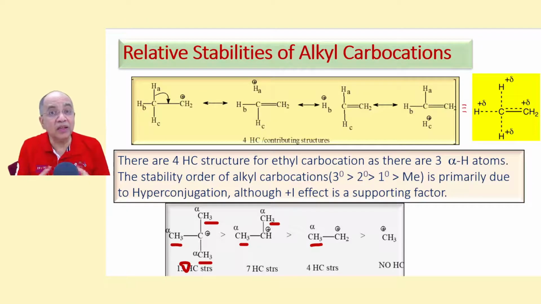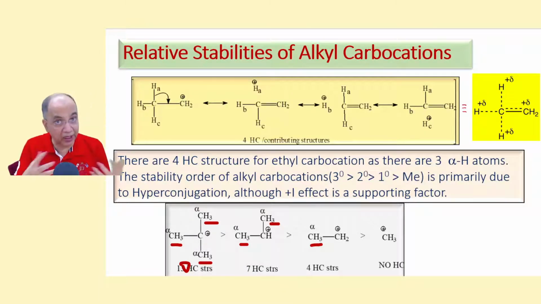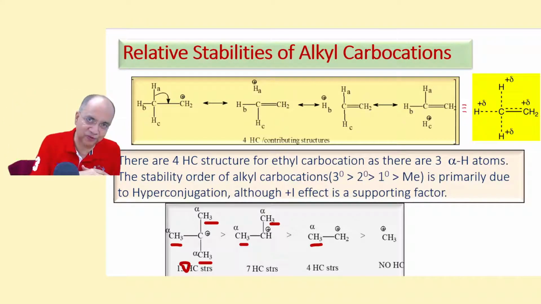Earlier, we explained this using only the plus I effect, that the positive charge is delocalized by maximum plus I effect in the tertiary alkyl group. But now we say the tertiary alkyl group is very stable not because of the plus I effect alone, but predominantly due to hyperconjugation. We have 3 plus 3 plus 3, 9 plus 1, 10 hyperconjugation structures.